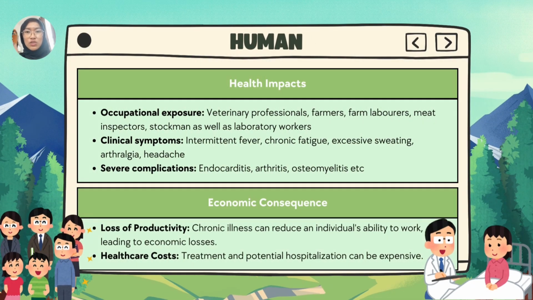Next, threats of brucellosis to humans. Brucellosis poses serious health risks to individuals with occupational exposure. Veterinarians, farmers, farm laborers, meat inspectors, stockmen, and laboratory workers are at risk of exposure to brucella through direct contact with infectious animal secretions and the inhalation of contaminated aerosols. Those infected may experience a range of clinical symptoms such as intermittent fever, chronic fatigue, excessive sweating, joint pain, and headaches. In most severe cases, the disease can lead to complications like endocarditis, arthritis, and osteomyelitis, which require intensive medical treatment.